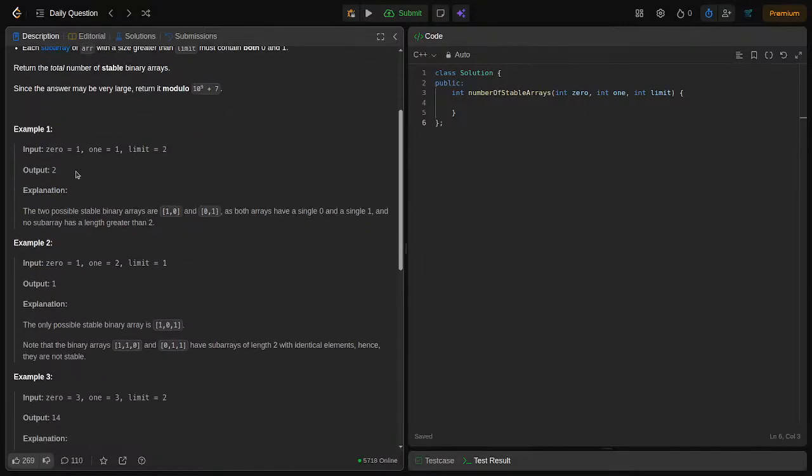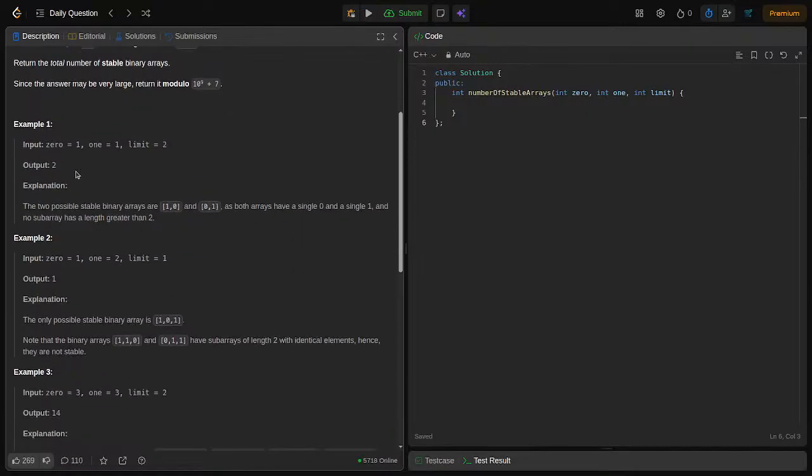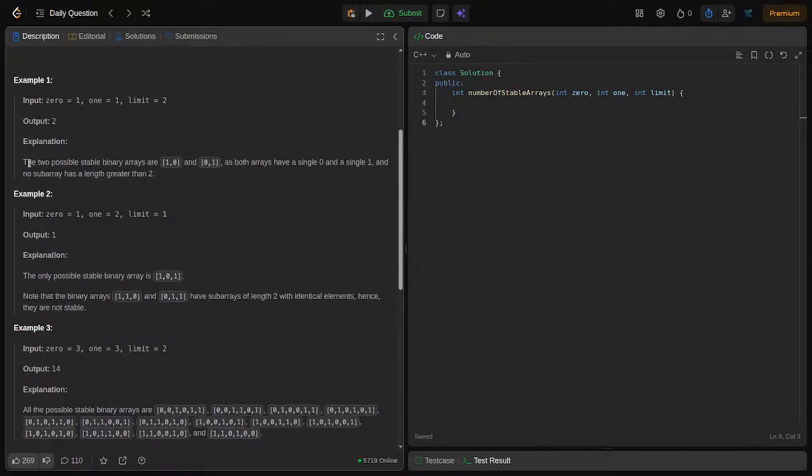So see what our example says. We have zero equal to 1, one equal to 1, and the limit is 2. So how many possible arrays have we got here? That is 2. Here is the explanation: the two possible stable binary arrays are [1, 0] and [0, 1], as both arrays have a single 0 and a single 1, and no subarray has a length greater than 2.